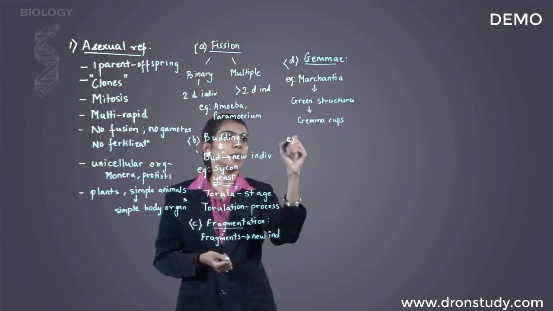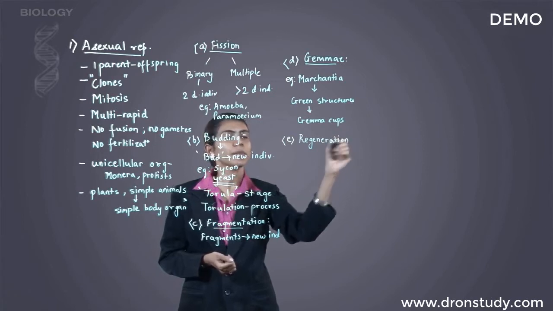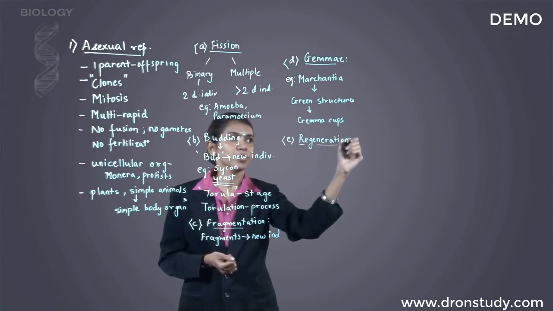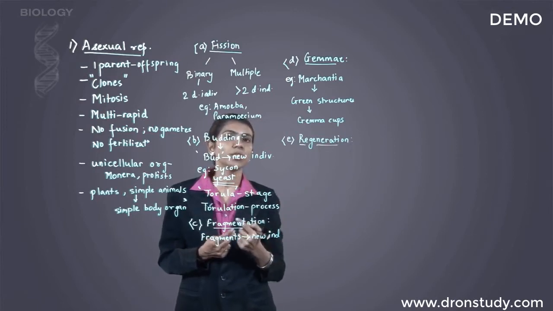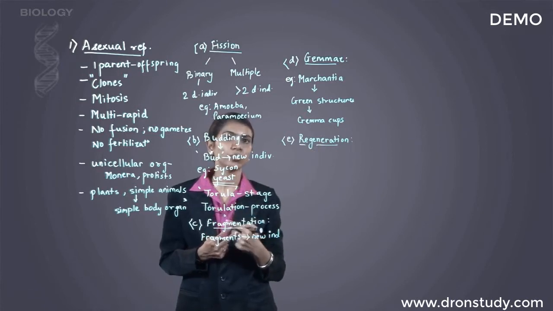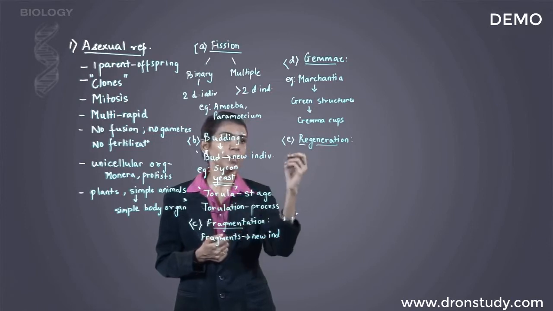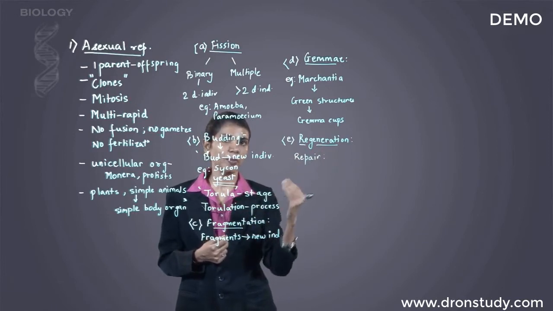We go to the fifth type, that is regeneration. And basically, what is the meaning of regeneration? Regeneration means to generate something again. Here, the regeneration can occur for two reasons. One is for repair of the body. For example, when any part of the body of the organism is injured, it grows up again. It regenerates itself. Simplest example being